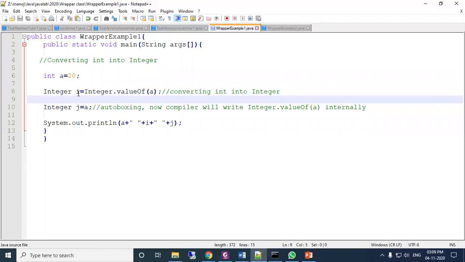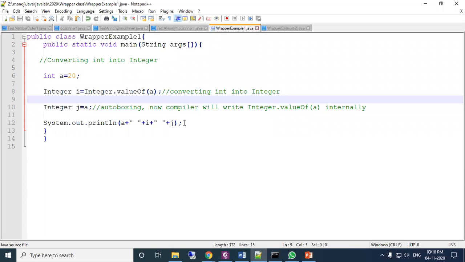Here if you write I equal to a, then it is called autoboxing, and now the compiler will write Integer.valueOf(a) automatically. Instead of writing this ourselves, it is done automatically. So this concept is called autoboxing. When we convert the primitive data type to the wrapper class type object, that is called autoboxing.